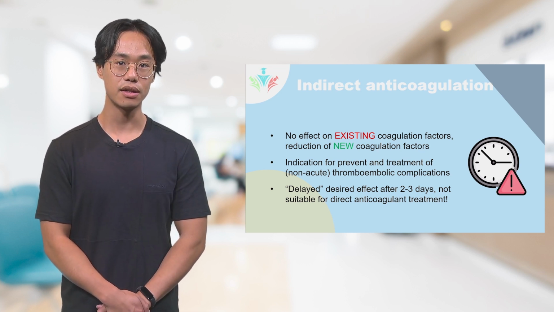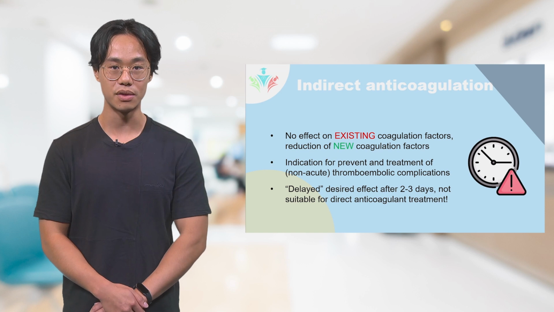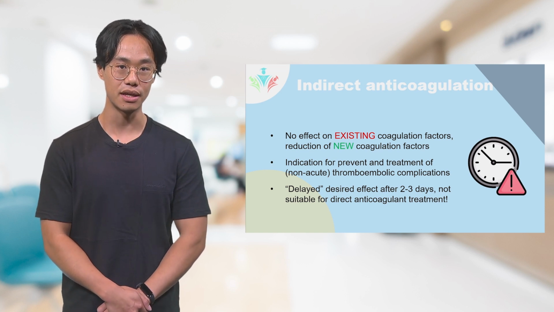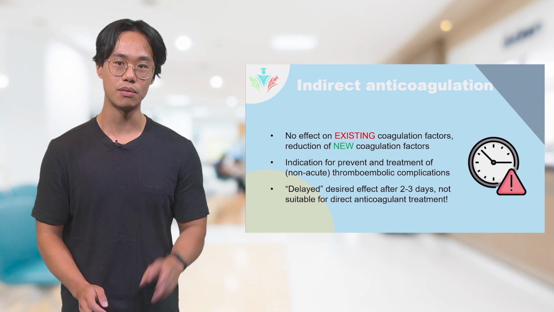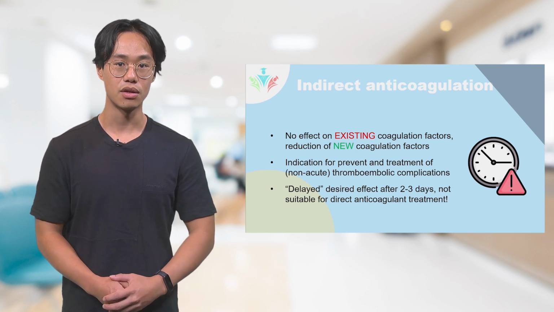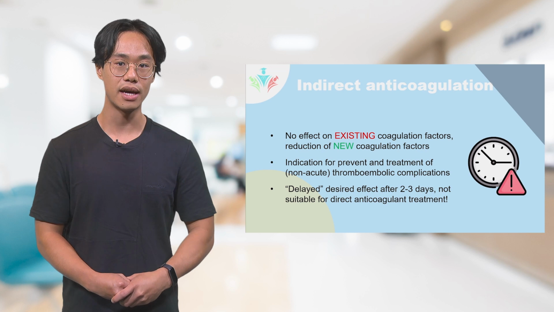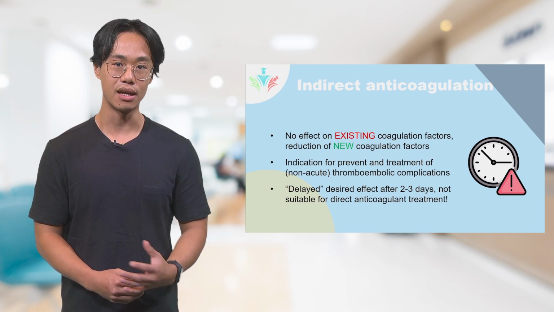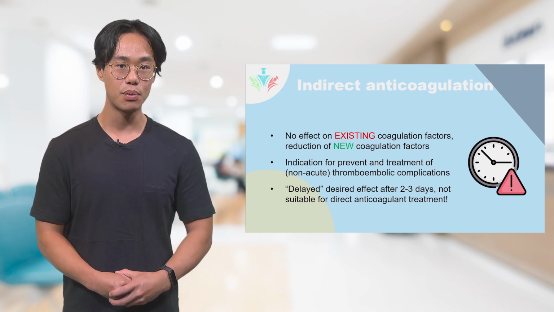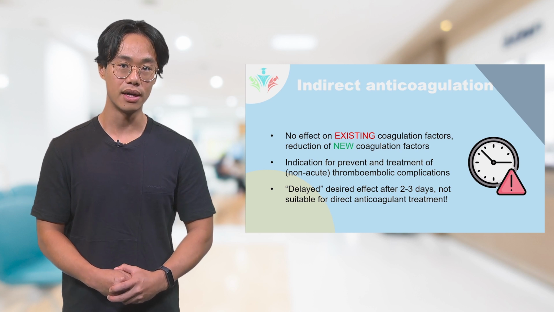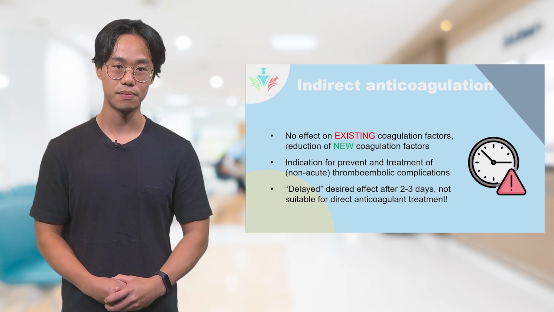Therefore, VKAs are indicated for the prevention and treatment of thromboembolic complications. However, the optimal desired effect is achieved after some 2-3 days. So in case of acute indication for anticoagulant therapy, like life-threatening thromboembolism, heparin and other direct oral anticoagulant drugs should be considered.